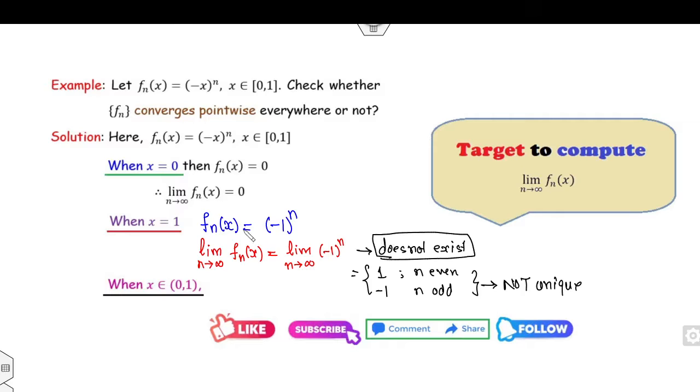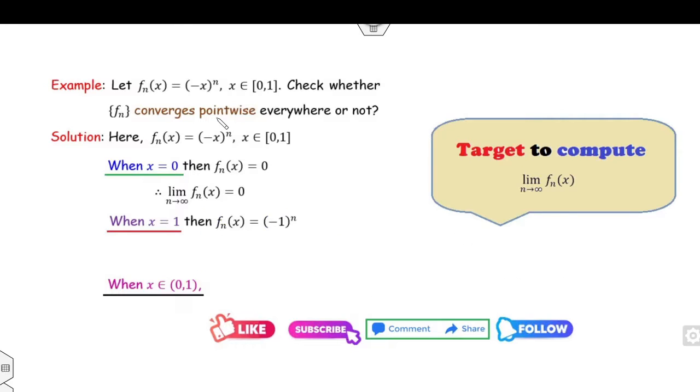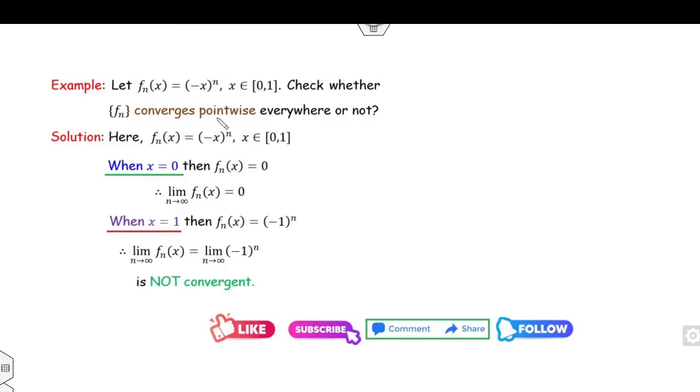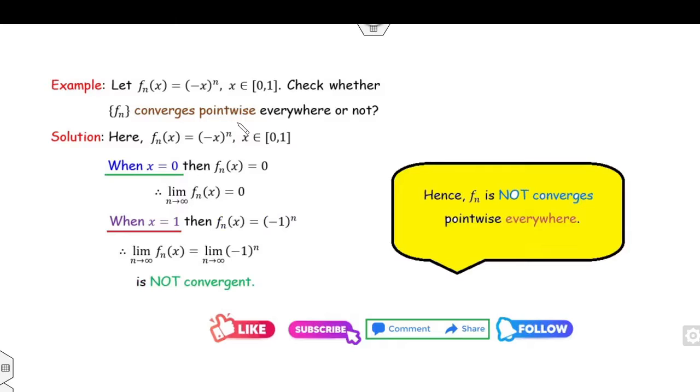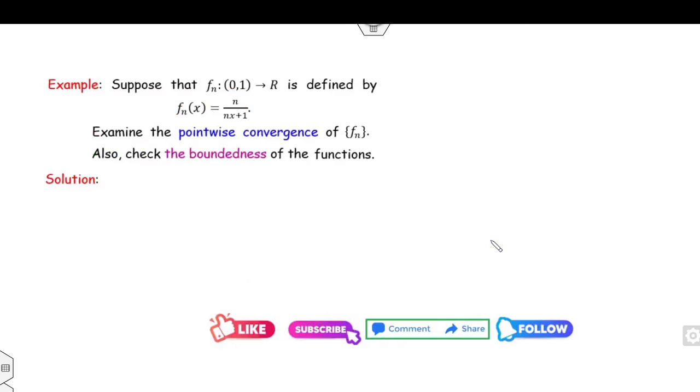Now since the limit does not exist, therefore we can say this is not convergent. That means this sequence of functions is not pointwise convergent. Fine. And it is not pointwise convergent at even a single point, so we can say it is not pointwise convergent everywhere on the domain [0, 1]. Look at this another example.